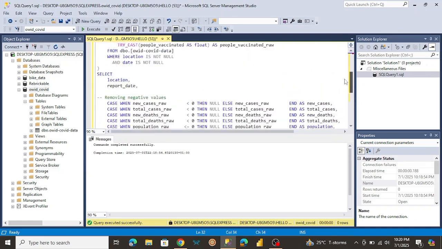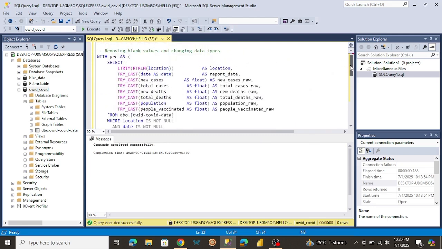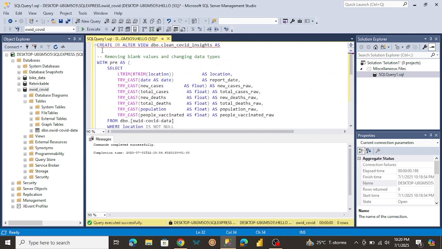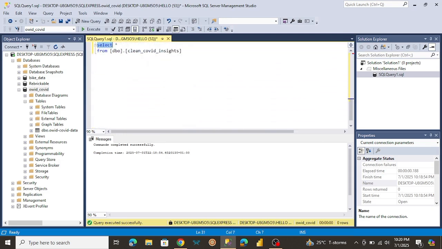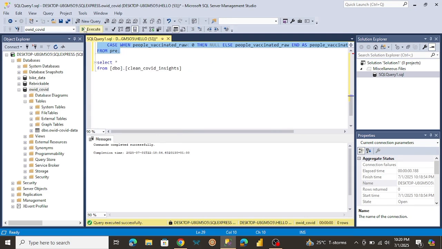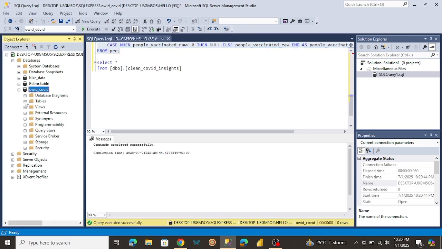So let me just try to run this. Let me create the view. So let me just highlight all of this, all the way to here. So let me just click on execute. And if you want to see where your views are stored, over here, once you open this folder, you can see that our view has been created over here.